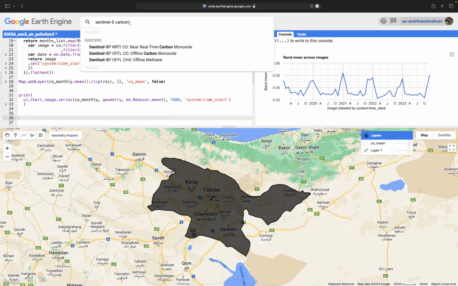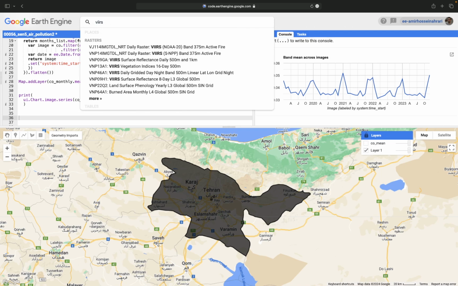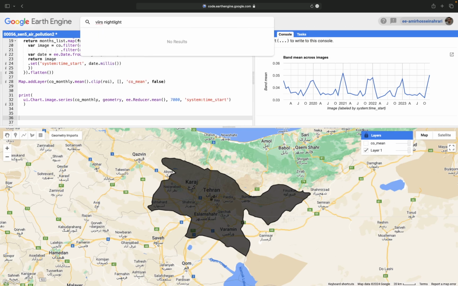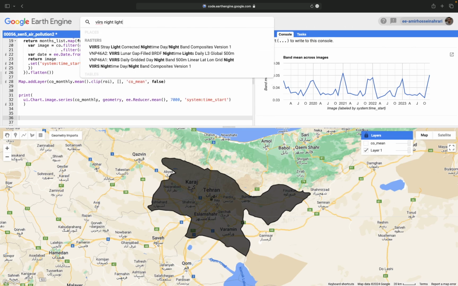It is very simple. In the search box, we write about the VIIRS nightlight product. VIIRS nightlight data. No result, with a space, try VIIRS daily corrected stray light.